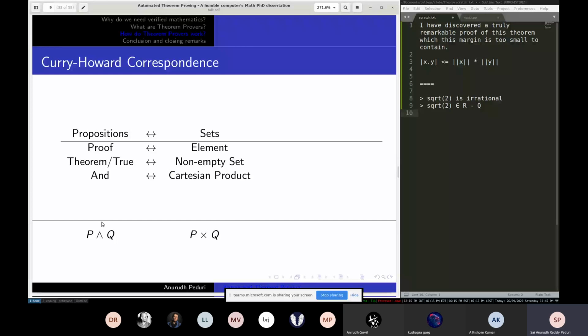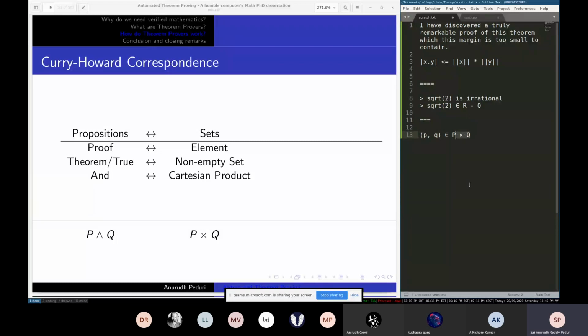Because to be able to prove that P and Q is true, I need to produce a proof for P and produce a proof for Q. That means I have to produce an element in P and an element in Q, or a pair of elements, the first one coming from P and the second one coming from Q. So this set will contain all pairs of proofs of P and Q, squashed together.